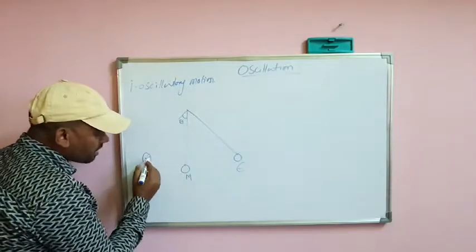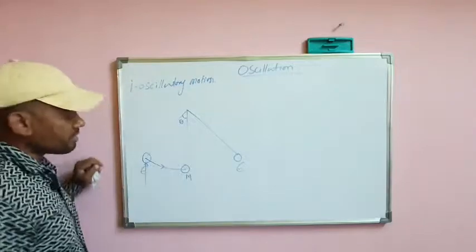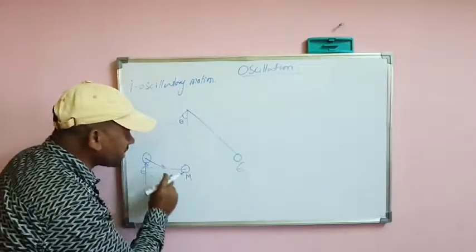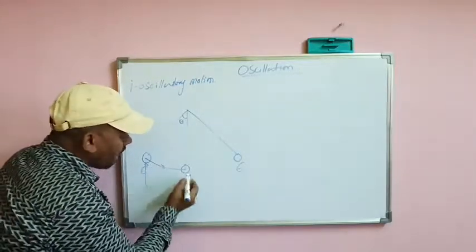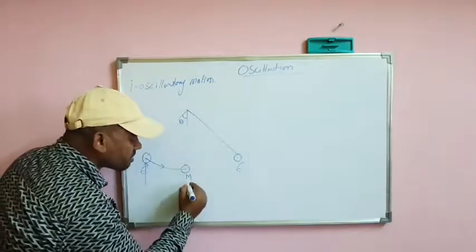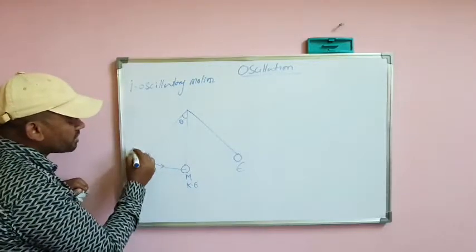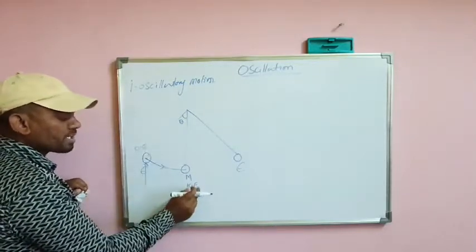As soon as you release the bob, it starts to move towards the mean position because acceleration is continuously acting. As soon as it reaches the mean position, it gains maximum kinetic energy. Here maximum potential energy, and here maximum kinetic energy.